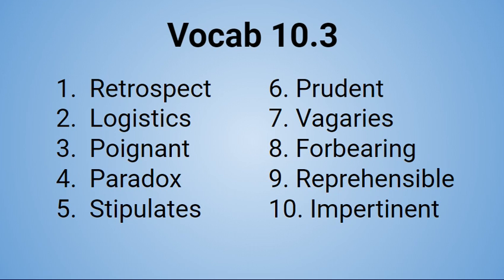Next up, for next week, we have vocabulary 10.3. These will be our 10 words. Retrospect, logistics, poignant, paradox, stipulates, prudent, vagaries, forbearing, reprehensible, and impertinent.